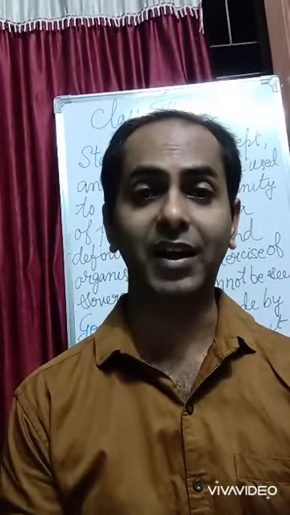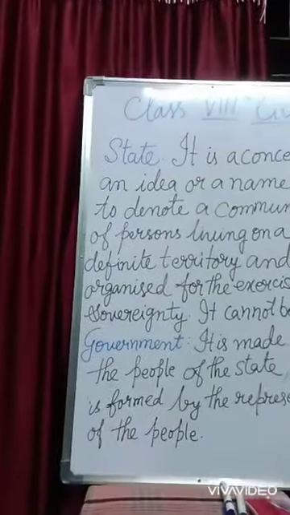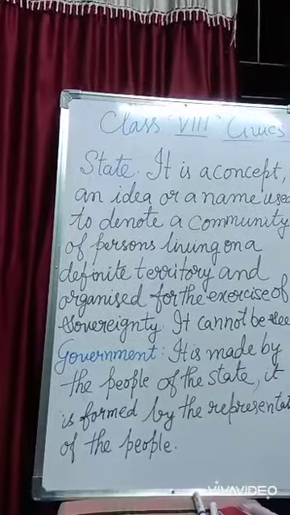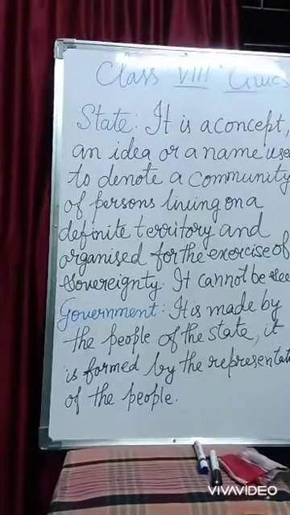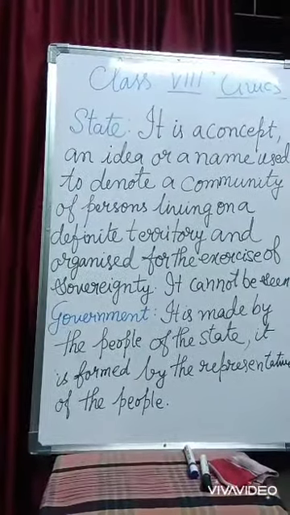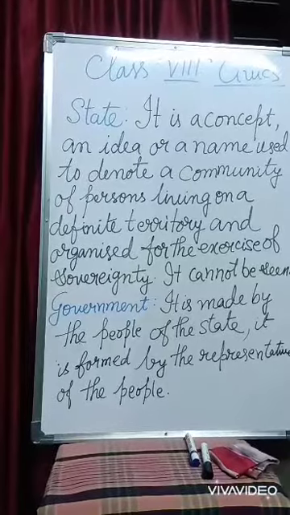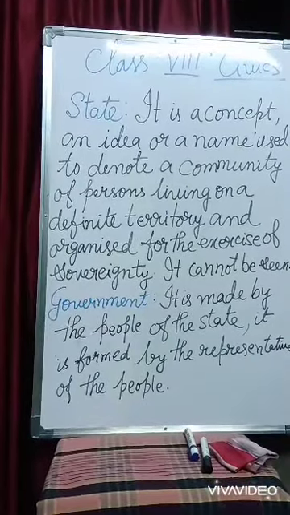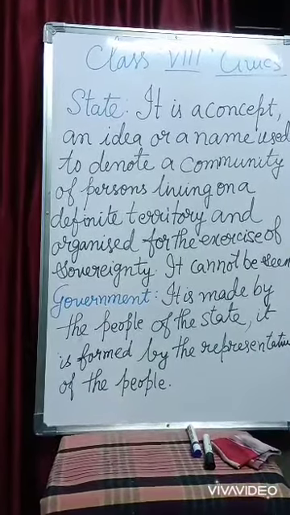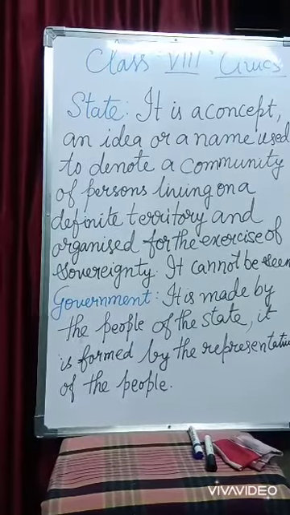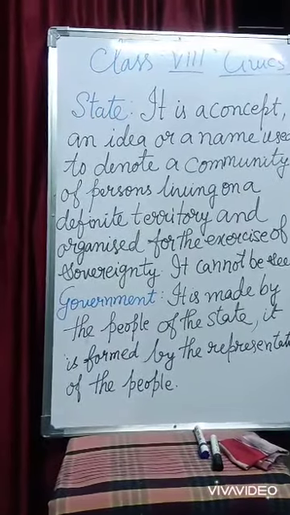Now before my class gets over, I am moving aside. You see what I have written. State is a concept, an idea or a name used to denote any community of persons living on a definite territory and organized for the exercise of sovereignty. It cannot be seen. Government is made by the people of the state. It is formed by the representatives of the people.